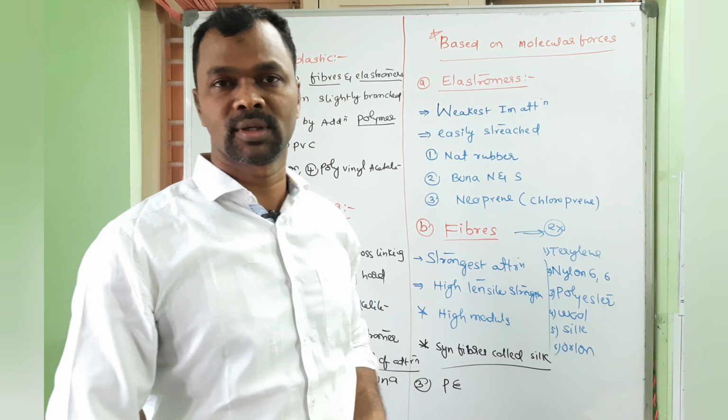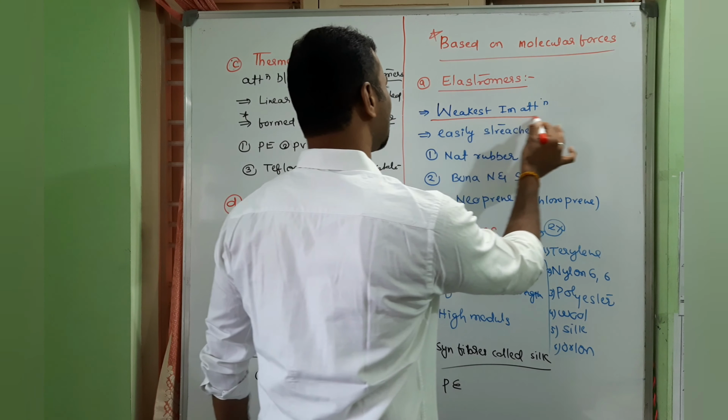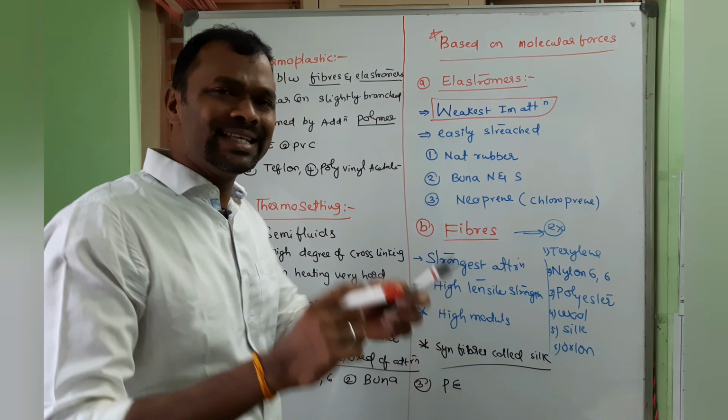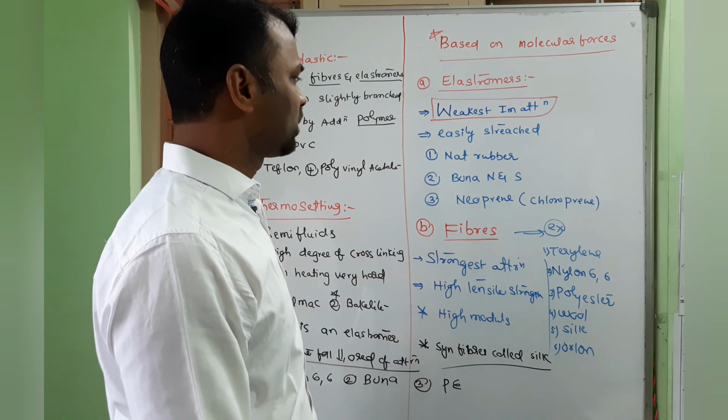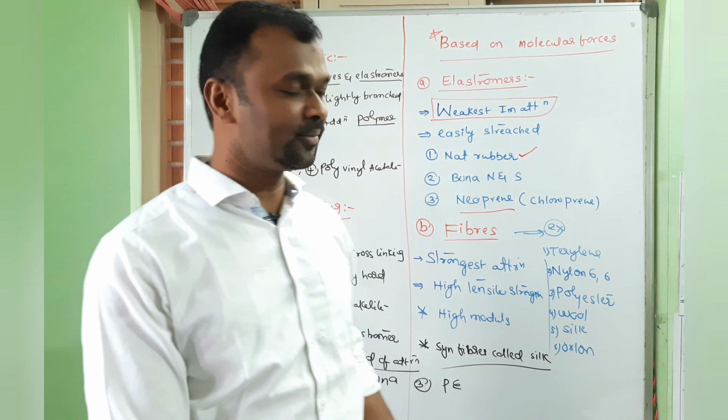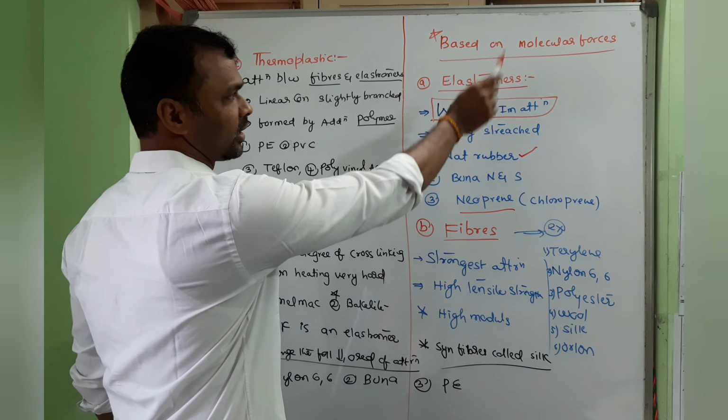I'm giving examples. The first one is elastomers. Elastomers have weakest intermolecular attractions, easily stretched. The best examples we have natural rubber, Buna N rubber, Buna S rubber, neoprene. Neoprene we are calling generally synthetic rubber. Buna N, Buna S, neoprene, synthetic rubbers. Monomer is chloroprene. The IUPAC name is important. 2-chloro, 1,3 butadiene. So weakest intermolecular attractions are elastomers.